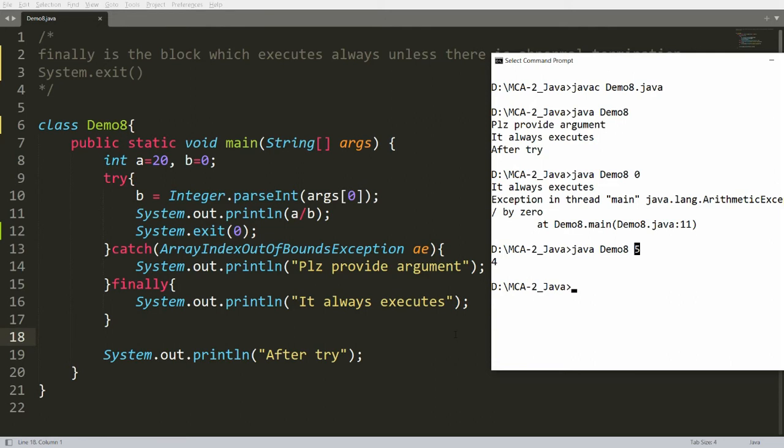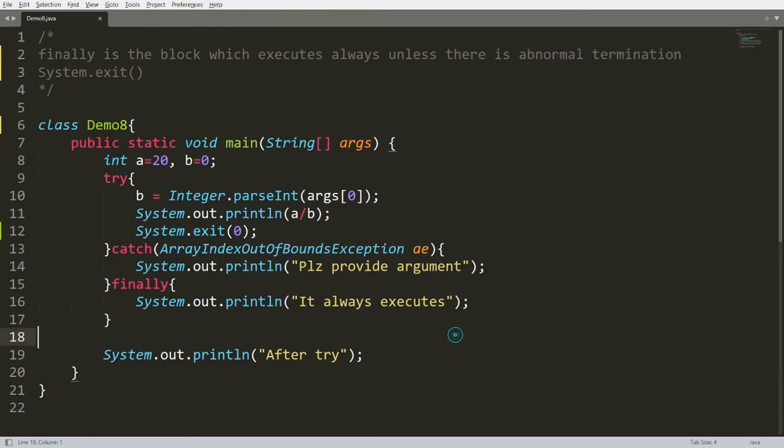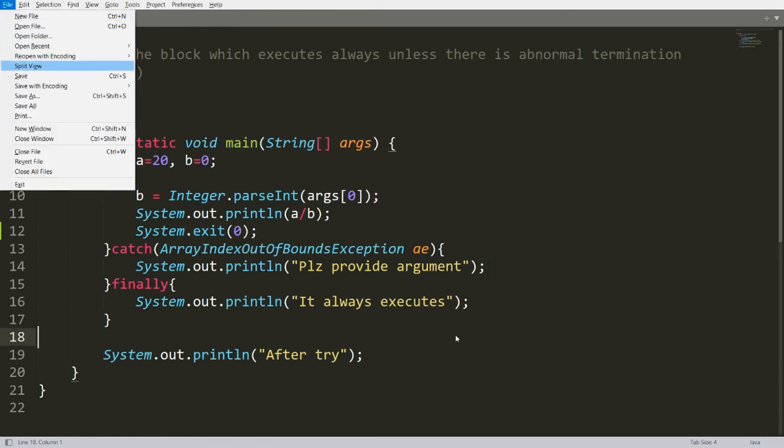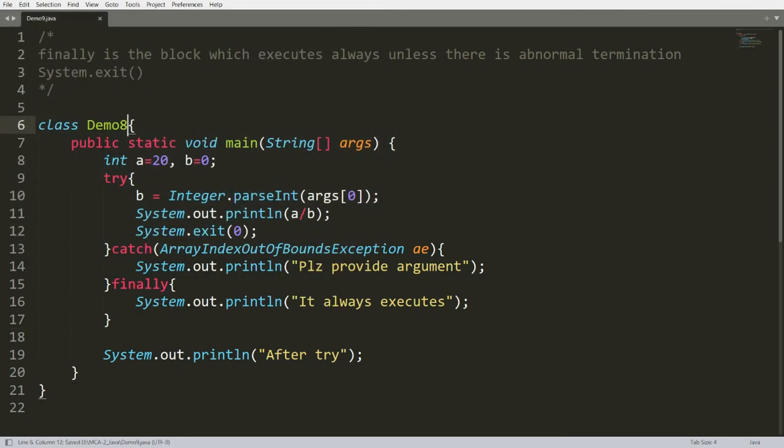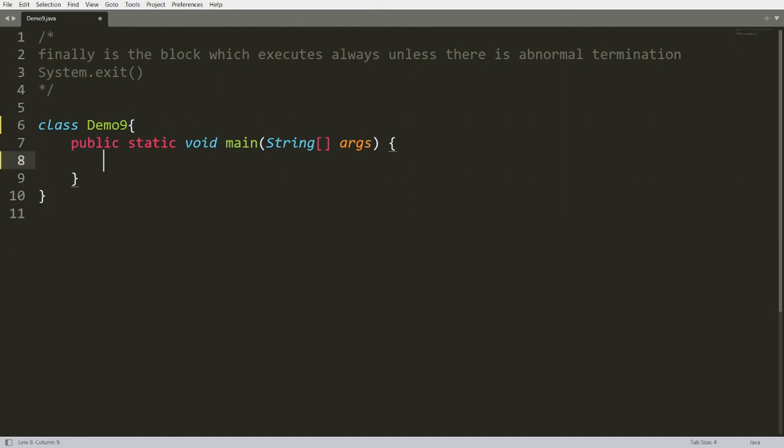Sometimes people say that the finally block executes even after a return statement from the method. Yes. Let me give you an example for the same. Let me save this program as Demo9. The name of the class is Demo9. Let me remove all these statements. Now I want to demonstrate the concept that the finally block will execute even after the return statement. Yes.